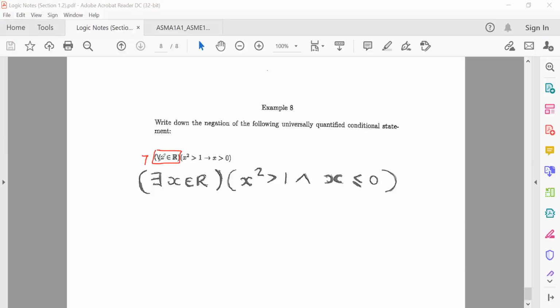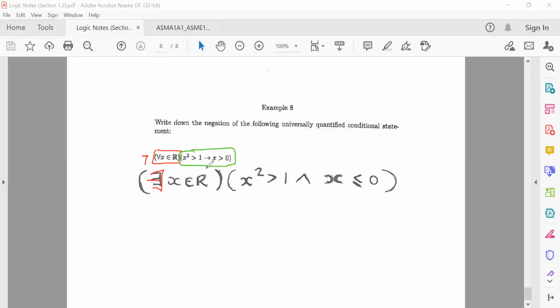When you negate this red block, you say that from universal, it becomes existential. That is all that actually changes. All right. Universal becomes existential. Now to negate the second block, I'm just going to change the color. You also need to negate this. So to negate this, we'll go step by step.